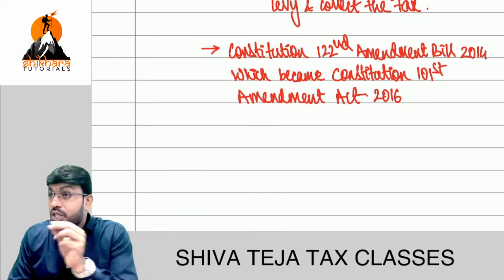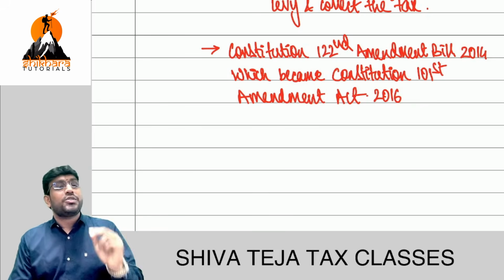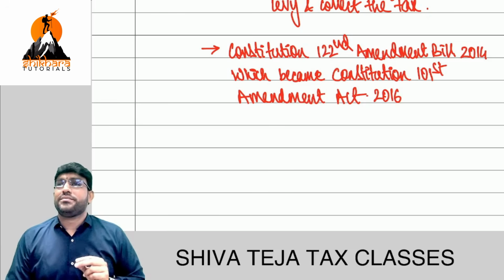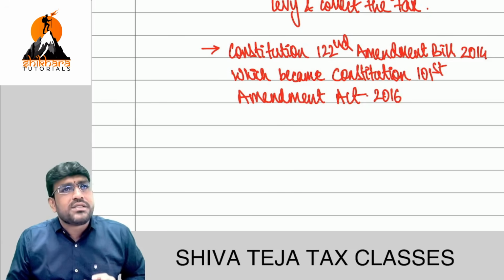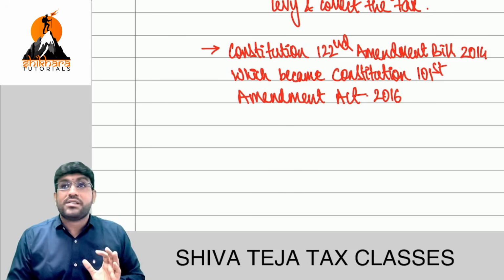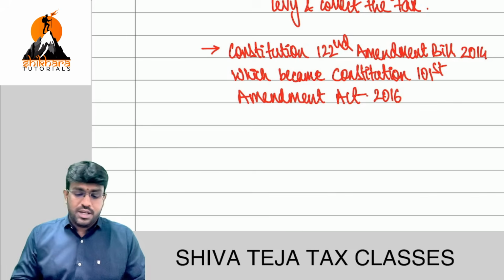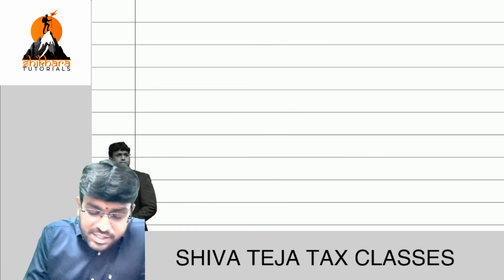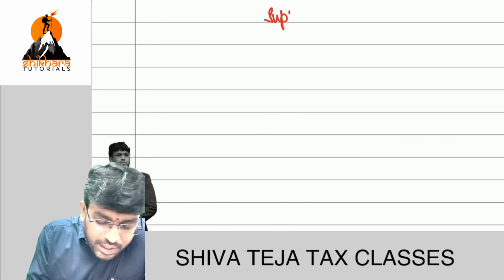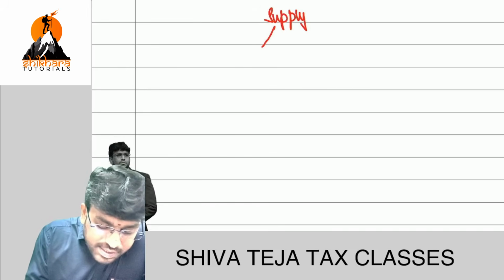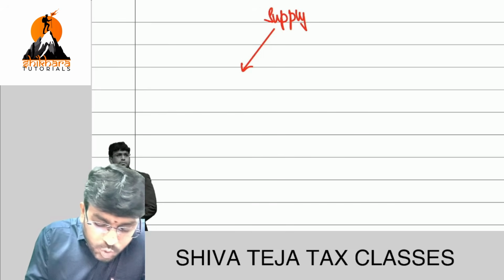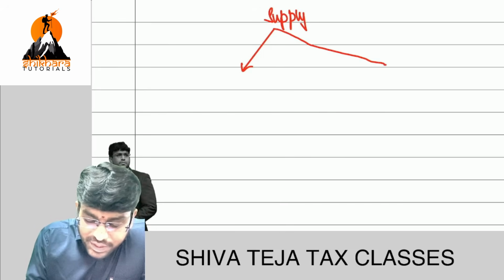So the money is actually going to that state where goods or services are consumed. I'm sure we are clear with this. Everybody, friends, all of us, right? And when I talk about this word supply, there are two types of supply. What are the two types, friends?